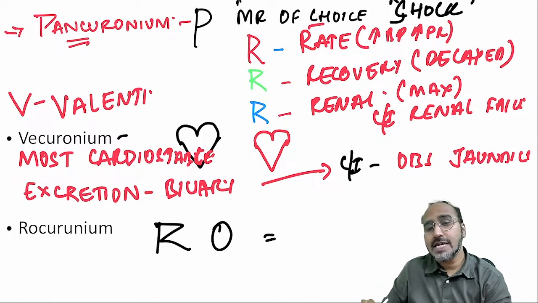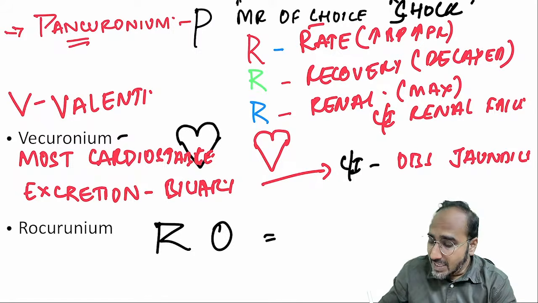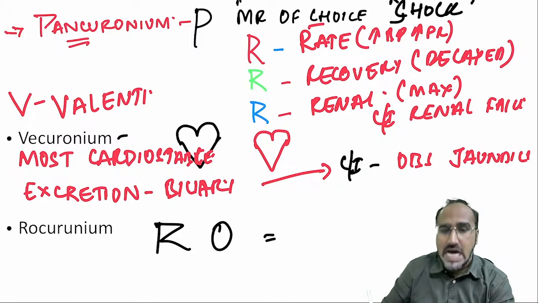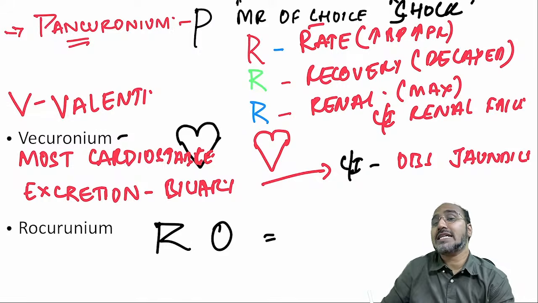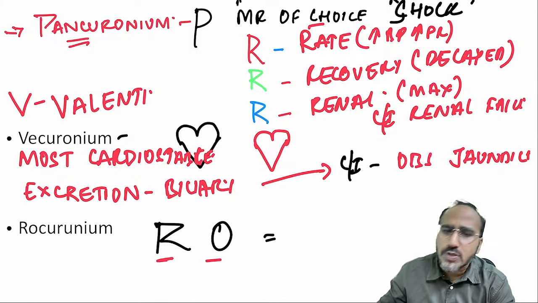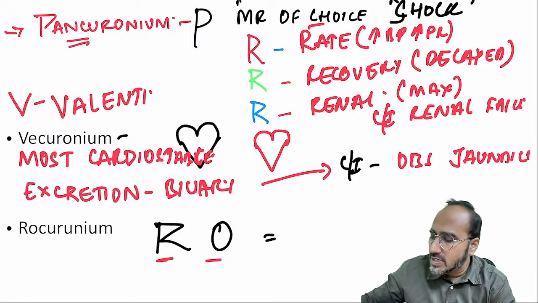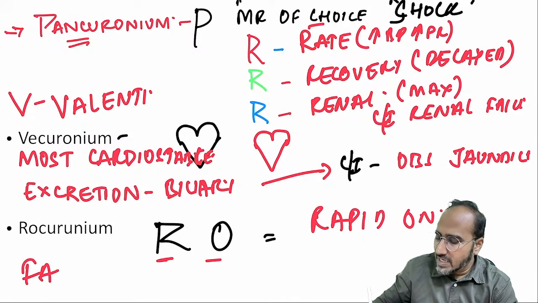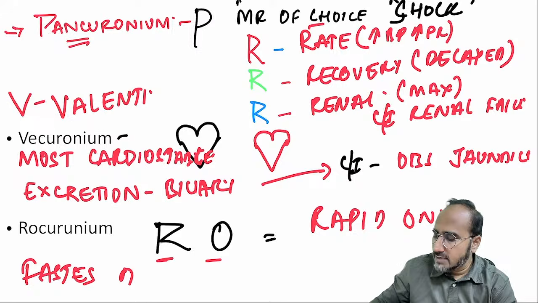Last is what, guys? Rocuronium. What will you remember in rocuronium? With the name Rocuronium, you can easily remember. I used to remember Rocuronium as a painful rock star. A rock star is a fast acting person. So rocuronium is the fastest acting. With RO also you can remember. RO means rapid onset. So rocuronium is the fastest acting muscle relaxant.